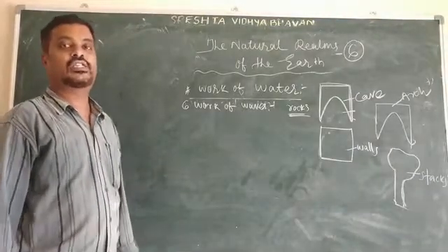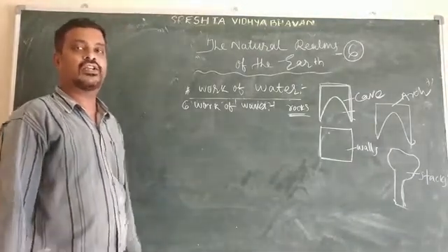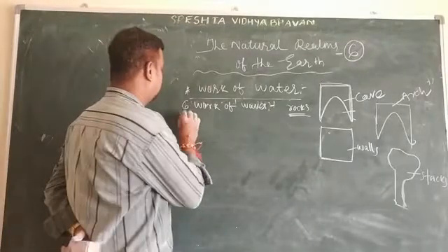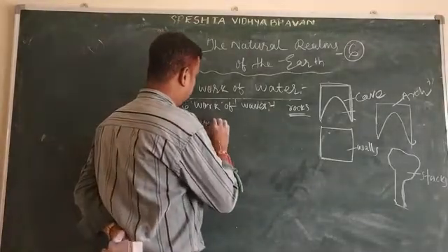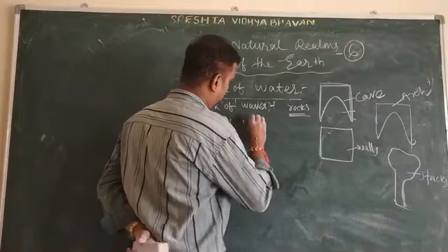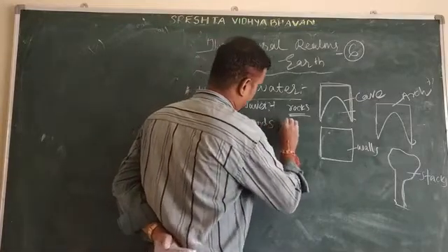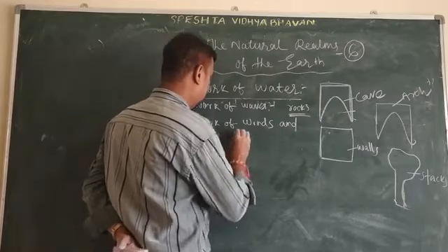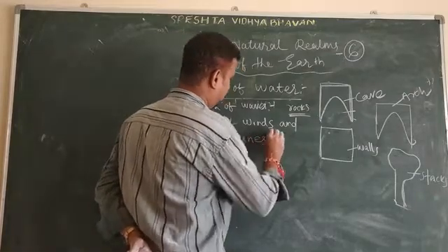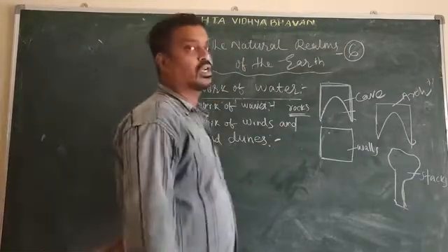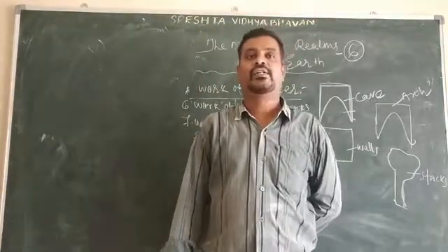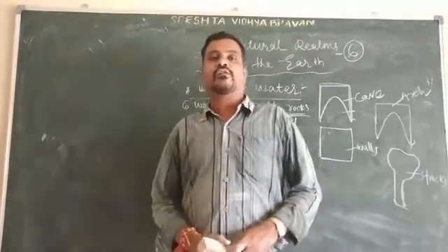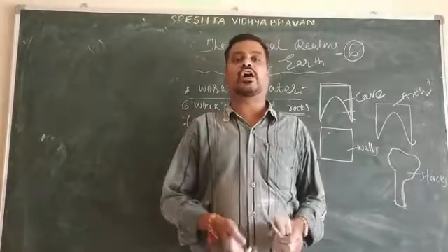Next one is the work of winds and sand dunes. Wind is a dominant agent in the hot desert.